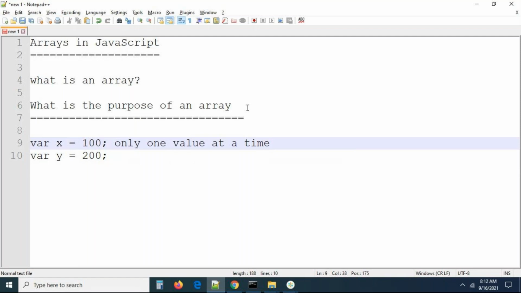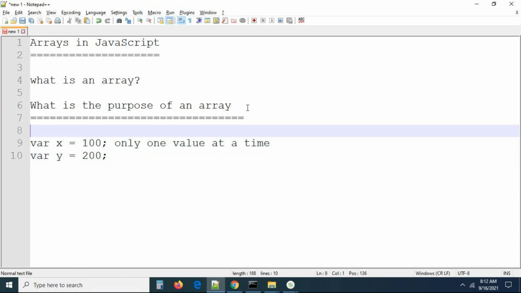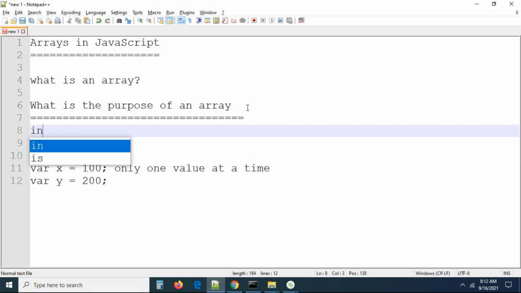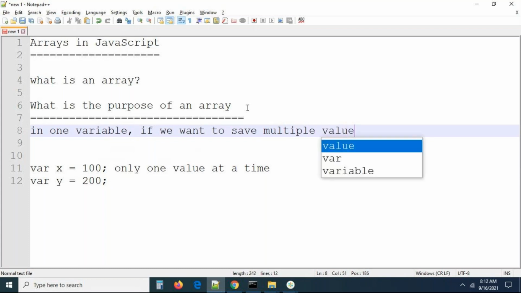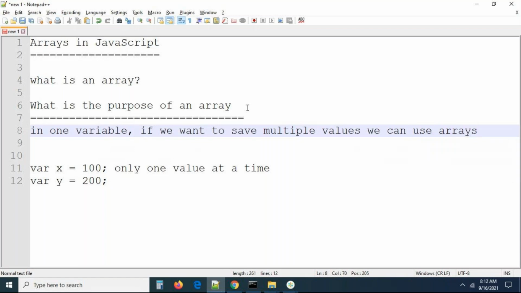Will it store multiple values? Definitely not. It cannot store multiple values in one shot. It will store only one value at a time. In one variable, if we want to save multiple values, then we can go for an array. This is the purpose of an array.